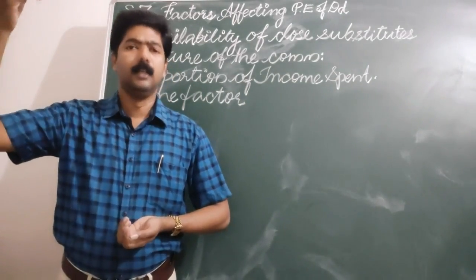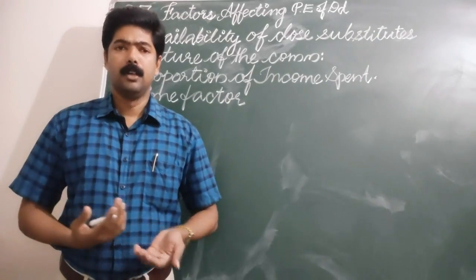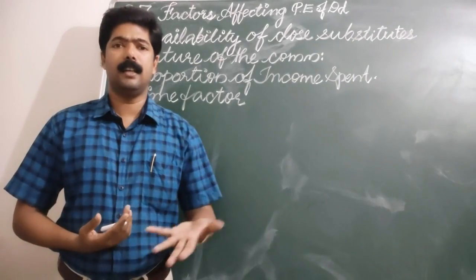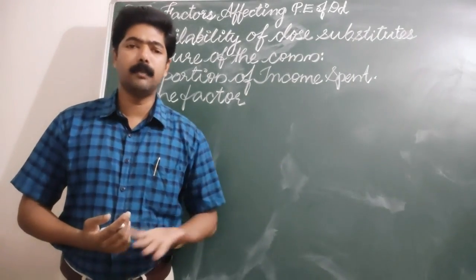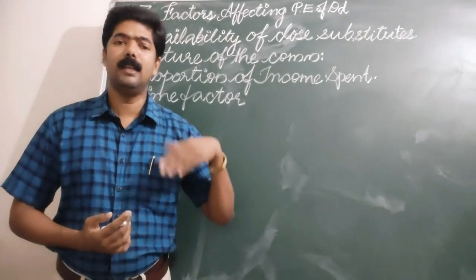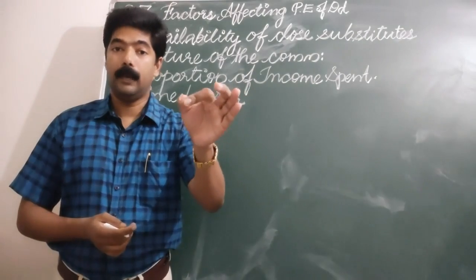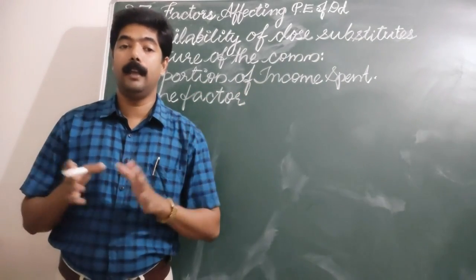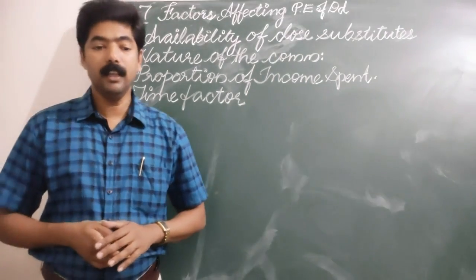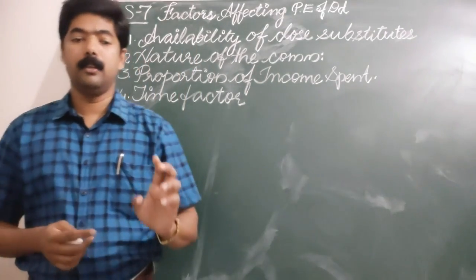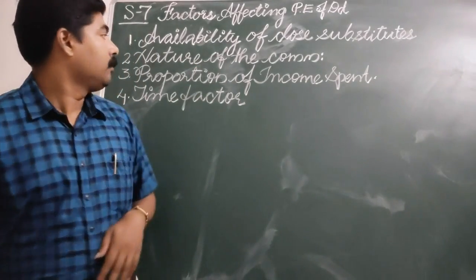Again, in the consumption of any such commodity like a luxurious commodity, in the summer season we are in need of an AC. Purchasing an air conditioner can be postponed when there is a tremendous increase in prices. The consumer can easily postpone, and therefore the demand for such a commodity is affected in an elastic way, and that is what elastic in nature means. Clear? So we have discussed two points, availability and nature of the commodity.